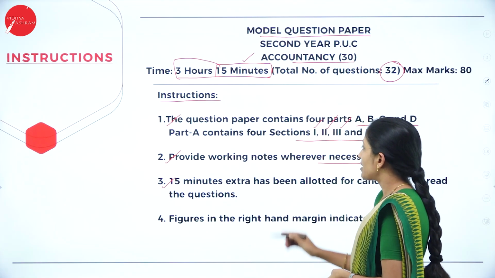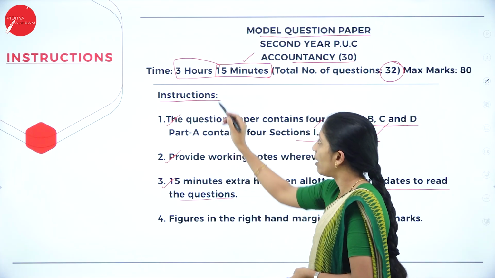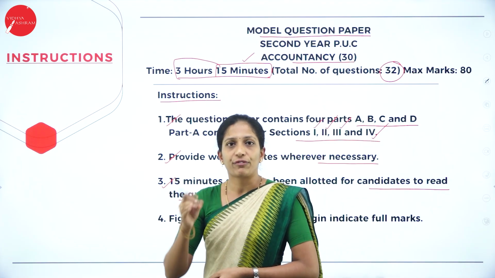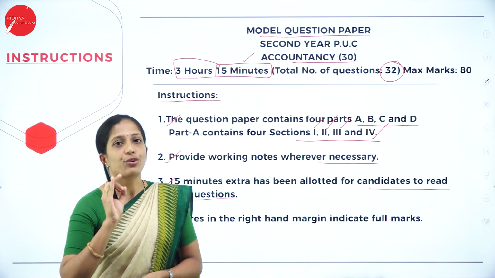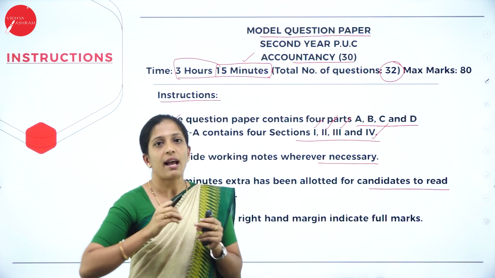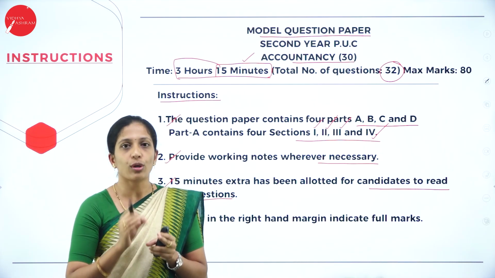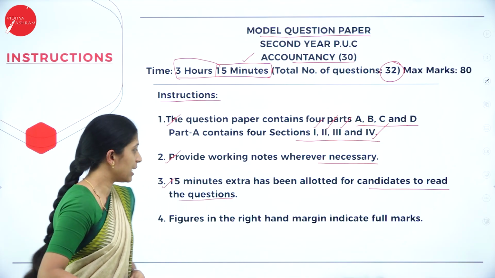Next is 15 minutes extra has been allotted for candidates to read the questions. I have already discussed about it. In 15 minutes, there are 2 in accountancy paper, you just analyze and try to see which question I am going to attempt, whether I am in a position to solve the whole question properly. So that you have to analyze in first 15 minutes.